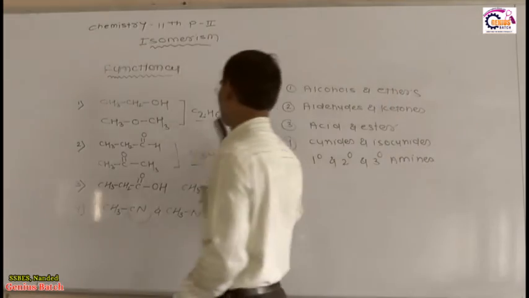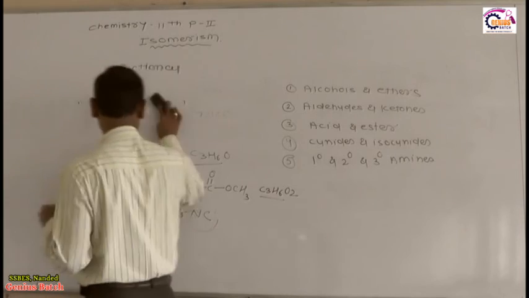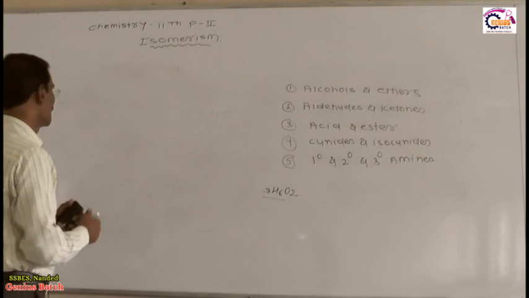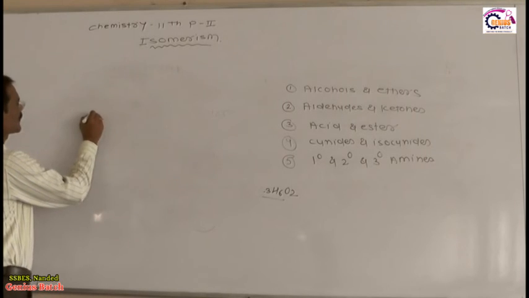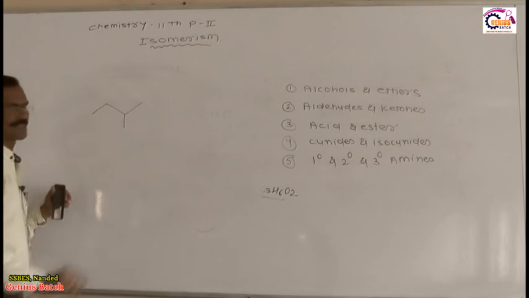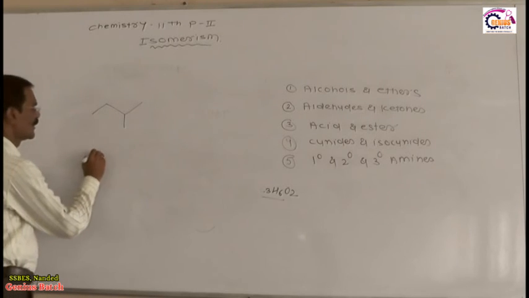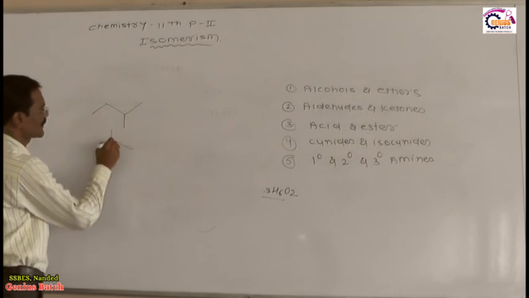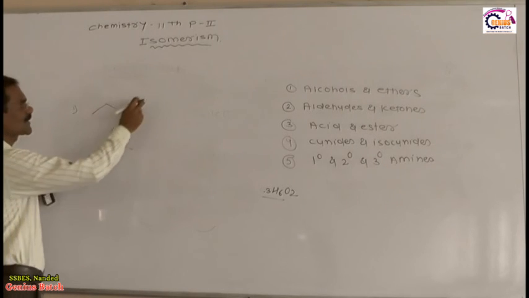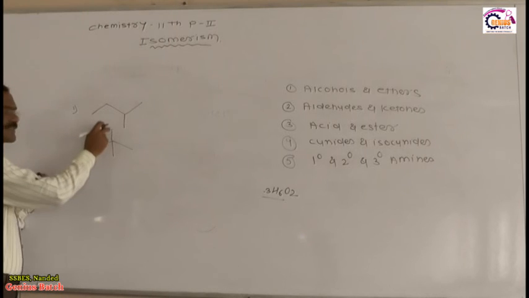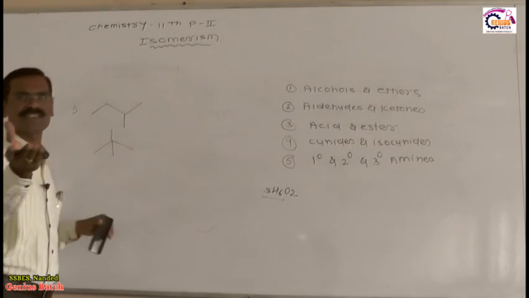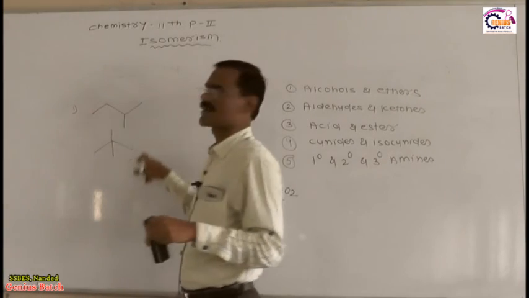So tell me your correct answer related with this. Suppose I ask you the question. Suppose I have this compound, and this is this. And suppose I have this compound, and this is this. My question is: what is the relation between first and second? Write down the IUPAC names: 2-methylbutane and 2,2-dimethylpropane. Butane, propane, the parent chain is different. Therefore, these two are chain isomers.